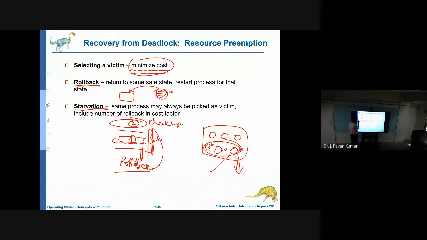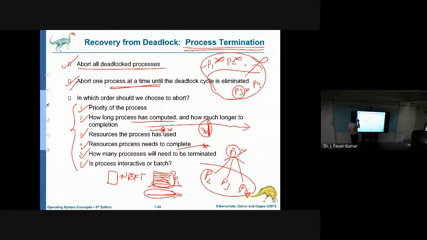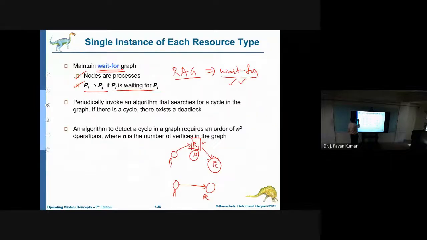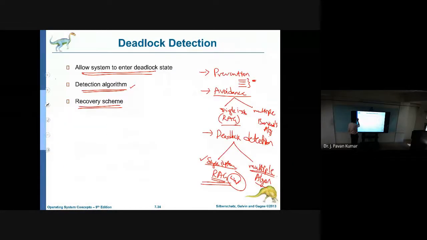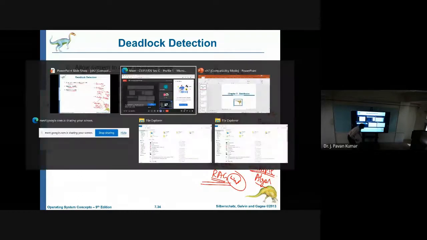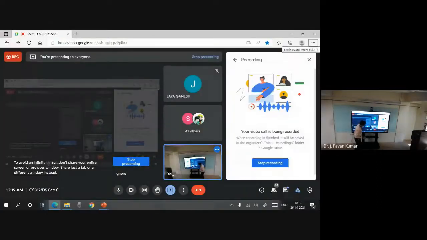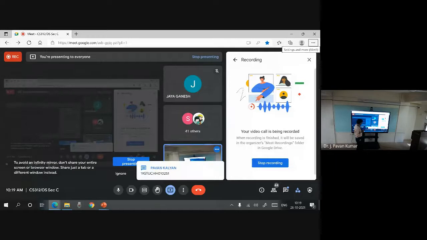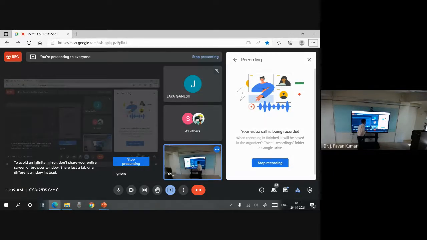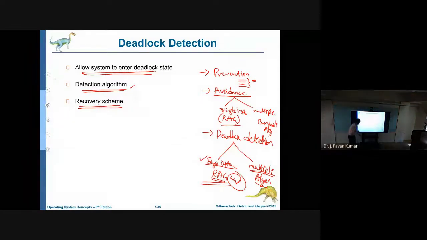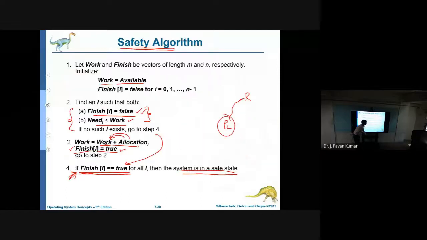I hope you understand what we have learned about deadlock. Any doubts so far? Yes, please respond now. Okay, then with this we have completed the deadlock chapter. From the next class we will see the other topics.